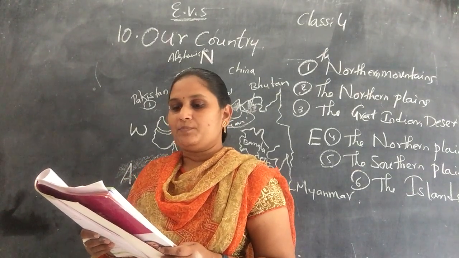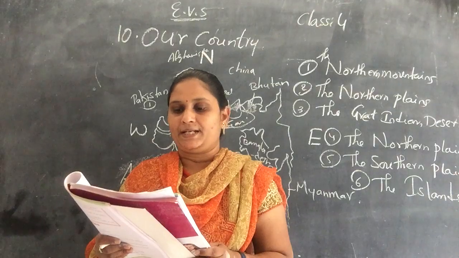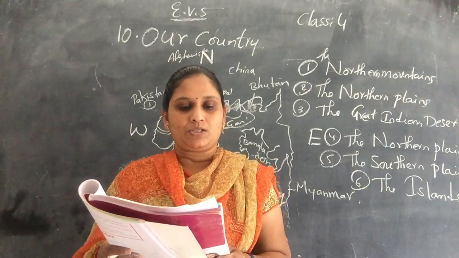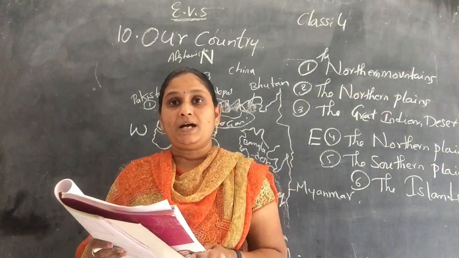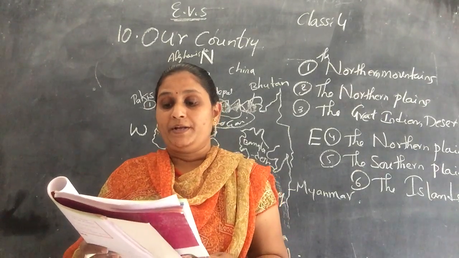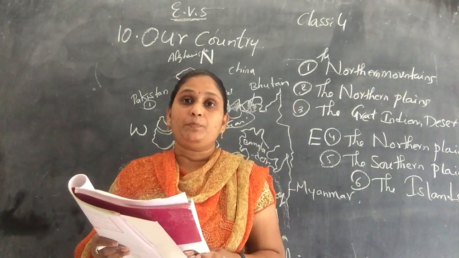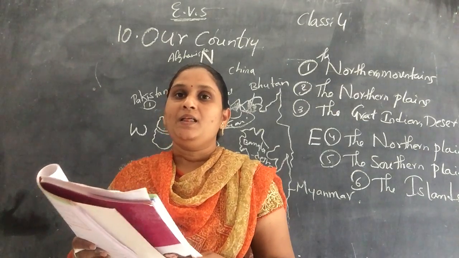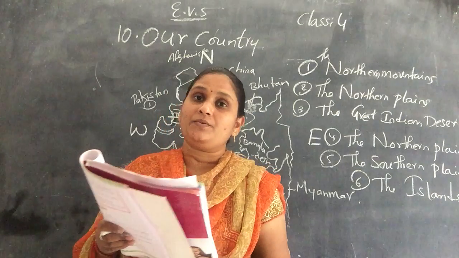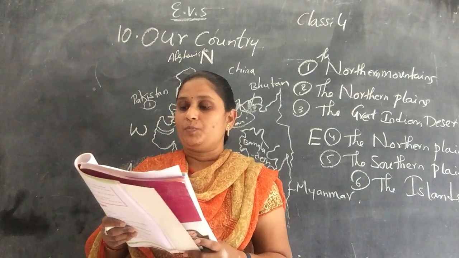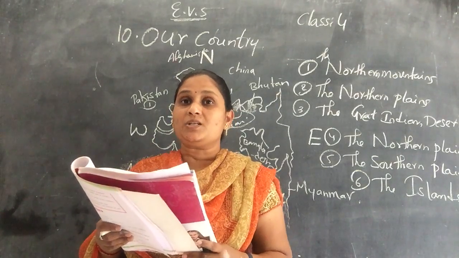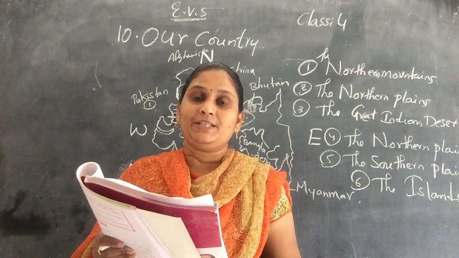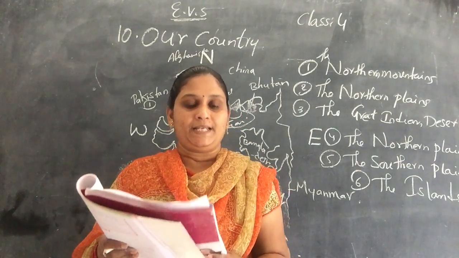The coastal plains are bounded by the sea on one side, and the eastern coastal plains are broader than the western coast. Coastal areas are very helpful to us because important ports are available here, and the ports are useful for international transport by waterways. The port towns have developed, and fishing is also a major occupation in these coastal areas.